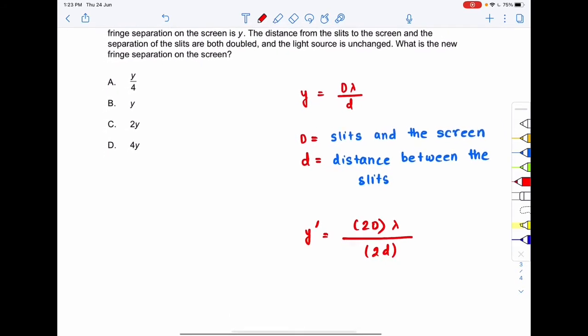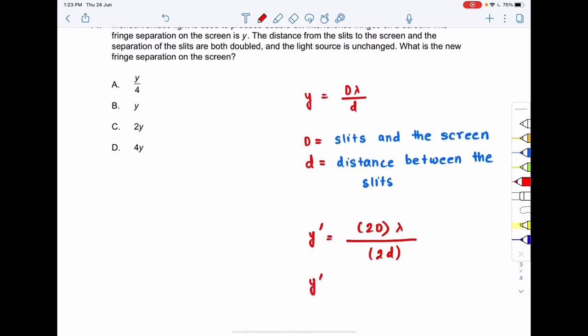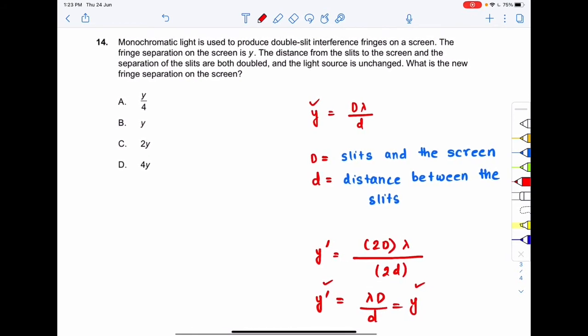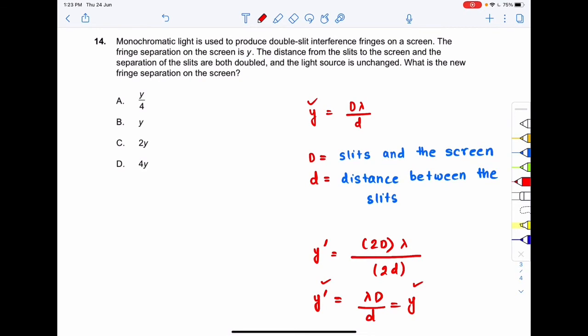So y dash, the new separation, is again lambda D by small d. And what is lambda D by small d? Y only. So the new fringe separation will not change. The previous fringe separation will be equal to the new fringe separation. So the correct option to question number 14 is option B, y.